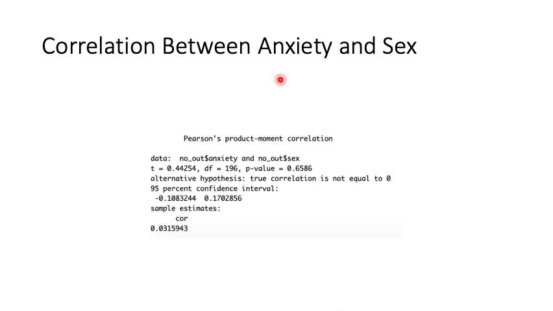Lastly, we wanted to look at our factor variable of sex and look at the effect sex has on anxiety. Running a Pearson's product-moment correlation, we don't expect too much correlation between sex and anxiety. It's only at 0.03, and the true score lies between -0.1 and 0.17.